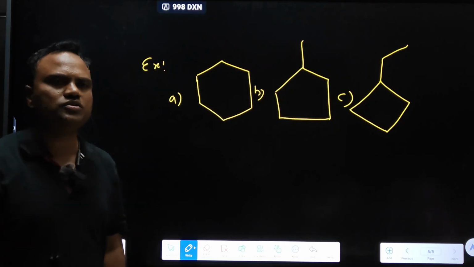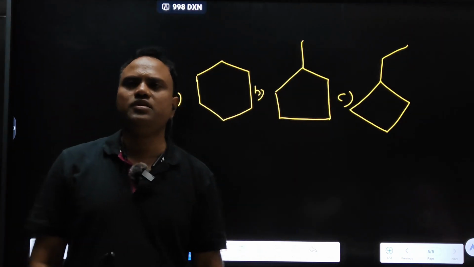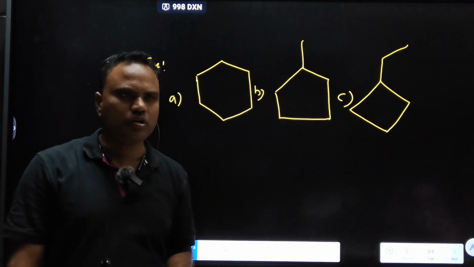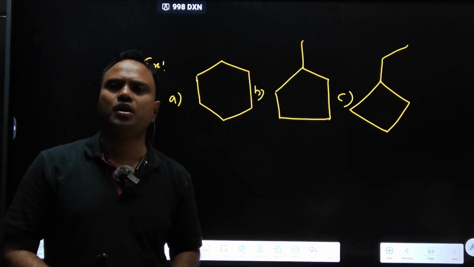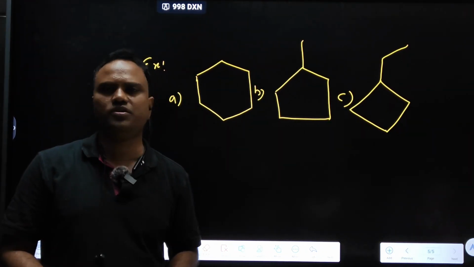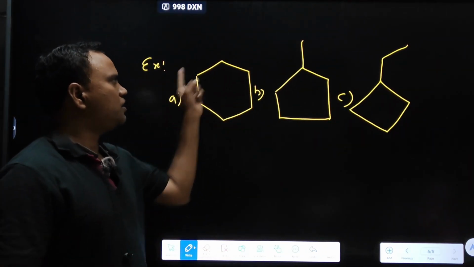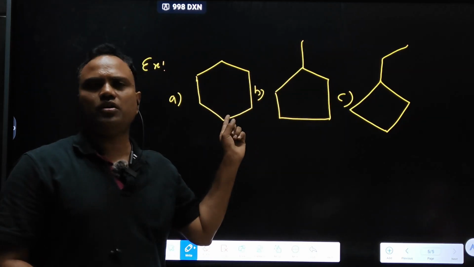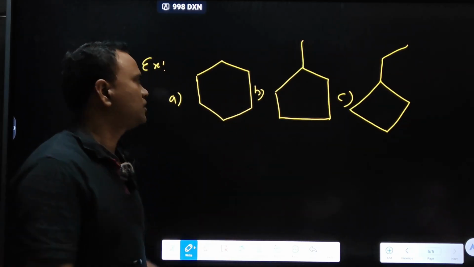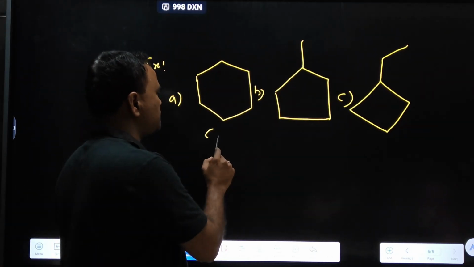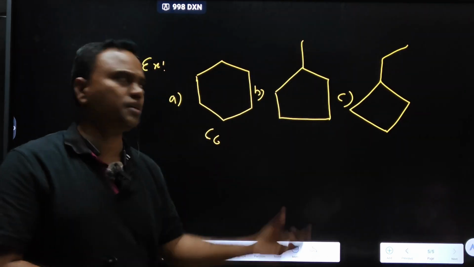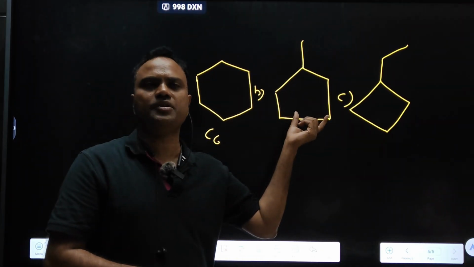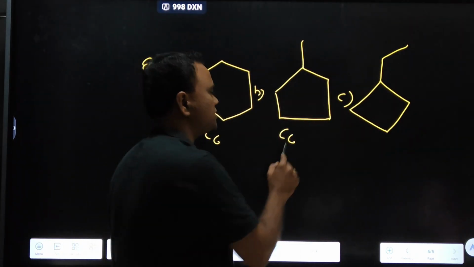What is the definition of chain isomerism? Compounds having the same molecular formula but differing in the number of carbons in the parent chain or main chain. Here, in the ring, 6 carbons are present, formula C6. Here also 6 carbons, C6.